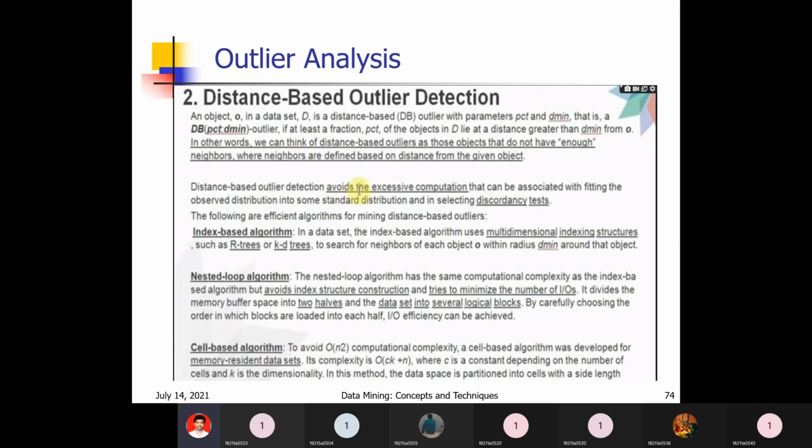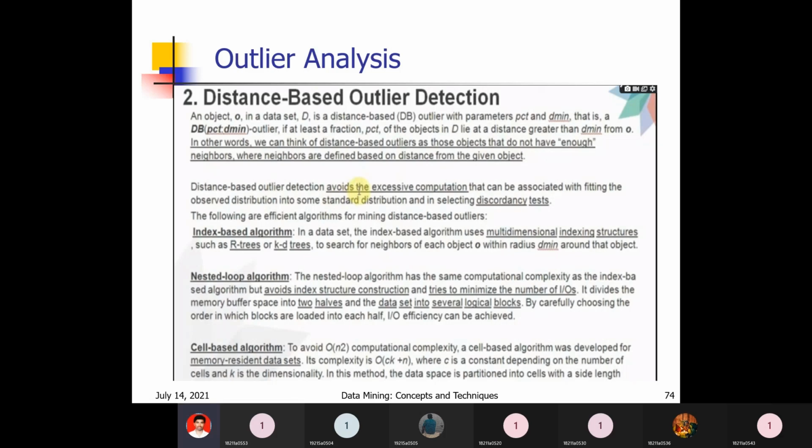That is the simple theoretical point of view. From the mathematical point of view, first we represent it in a formula, then we implement it. In other words, we can think of distance-based outliers as those objects that do not have enough neighbors.